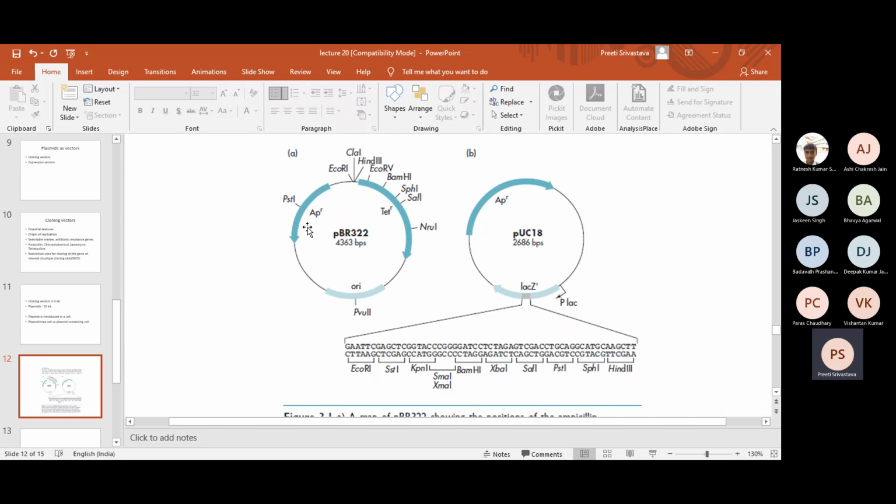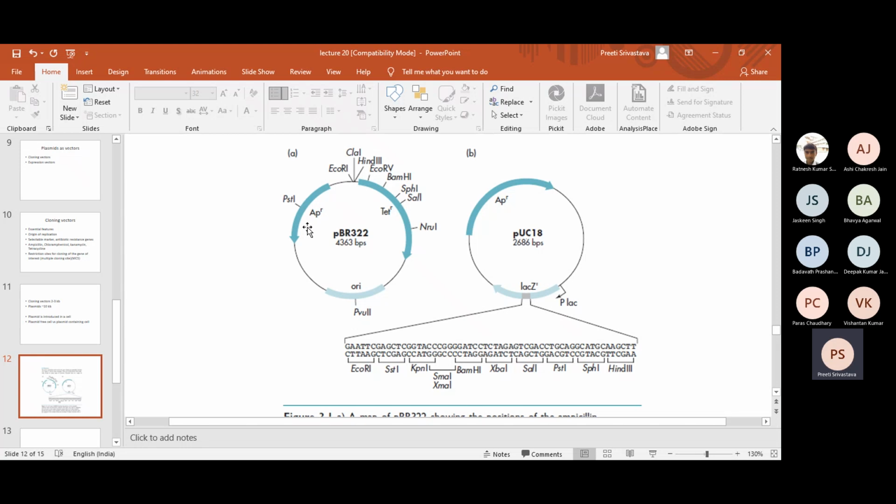The cloning vectors that are commonly used for gene cloning are circular, medium copy number, small in size, and should contain an origin of replication and an antibiotic resistance gene marker. Now, I also told you that they should contain a multiple cloning site, right?